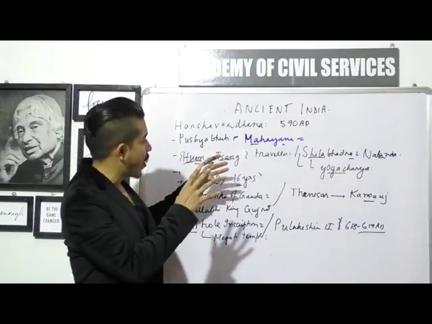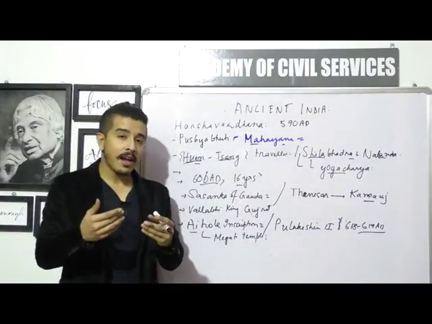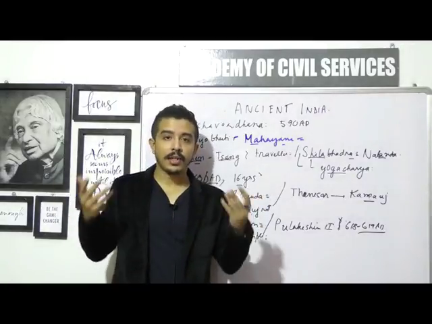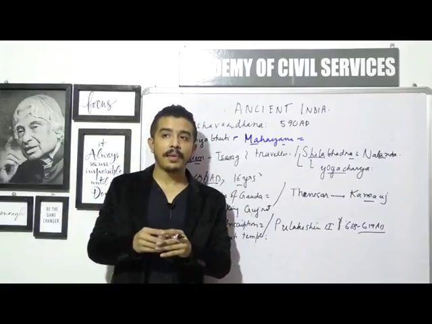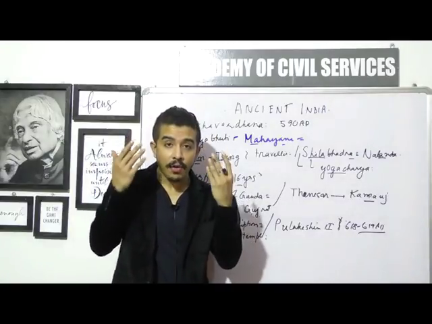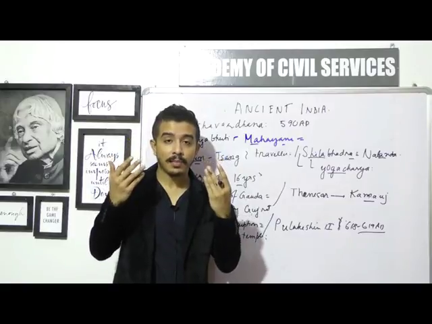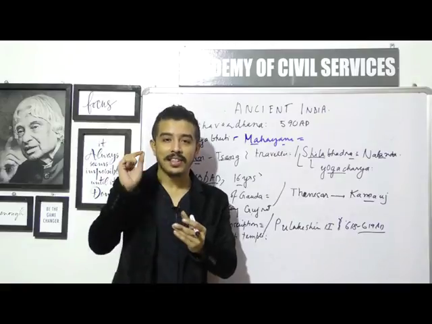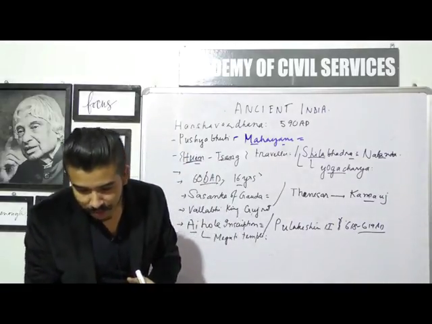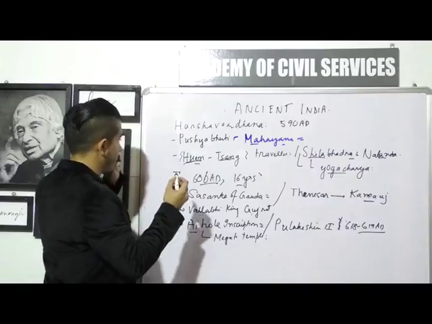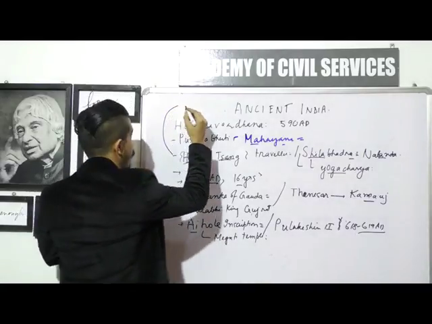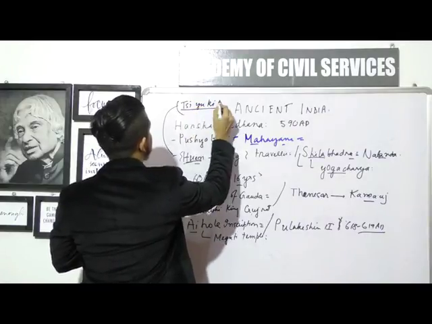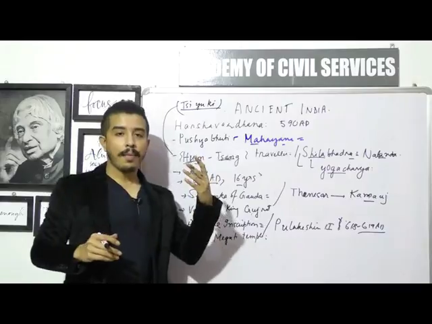So we have also talked about Huensang. The guy Huensang wrote about the social, political, cultural events that were happening, and whatever he thought about what was happening in the kingdom of Harshavardhana, in the form of a book, and that book was known as Siyuki. So the book which was written by Huensang was known as Siyuki. Okay, so that's how you would write it. Siyuki was the book written by Huensang.